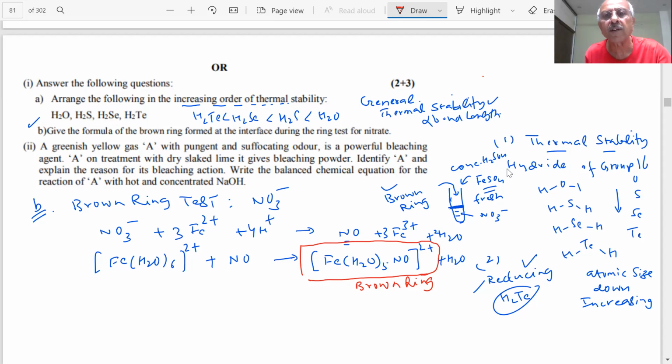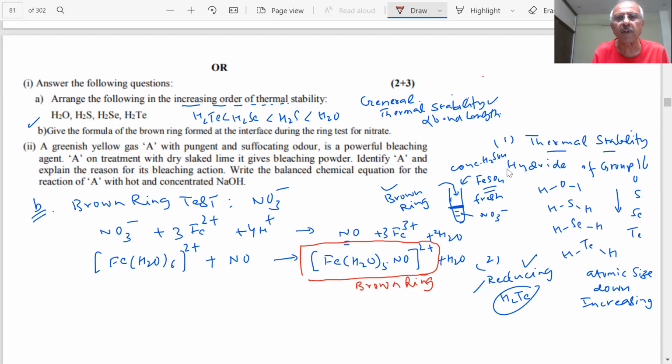Students, we have to understand how to answer the question. We don't have to write all this information. This is a variation which I do just to explain that more questions can be put. Tomorrow the question could be in your paper: give the reaction of the Brown ring test for the nitrate ion. It's a favorite question. It's a good question. So we must learn how the reaction takes place. And as you practice more, you are able to write the same thing.